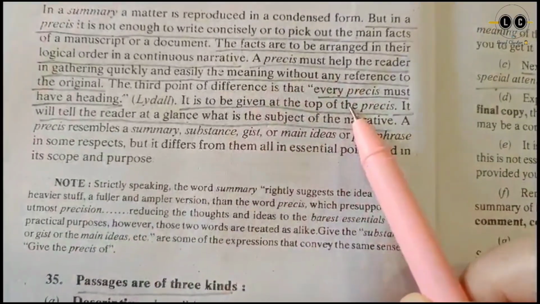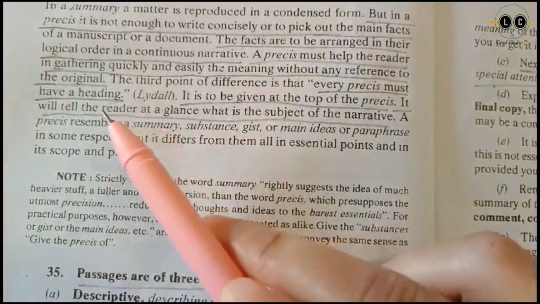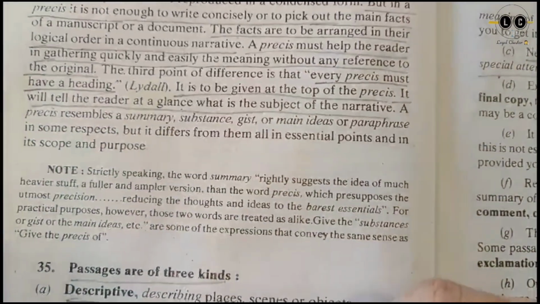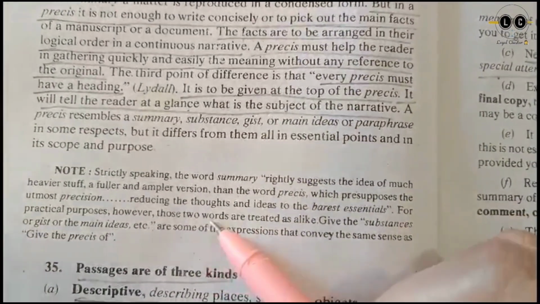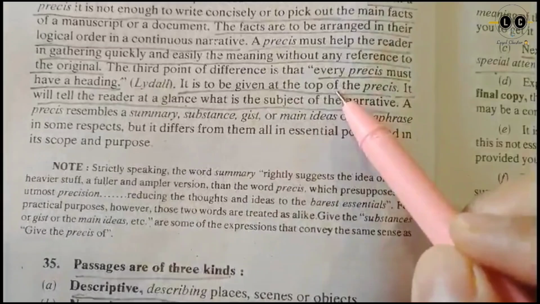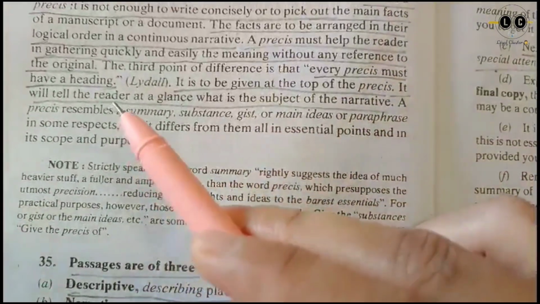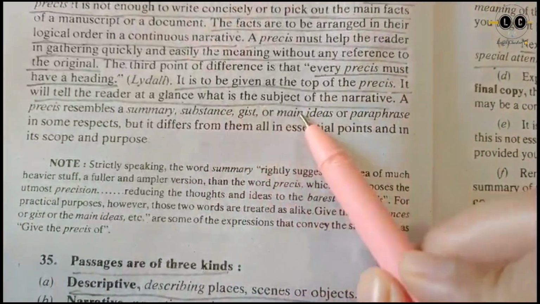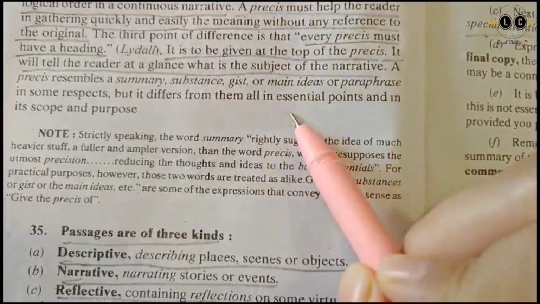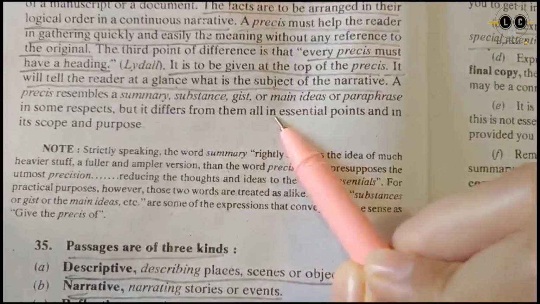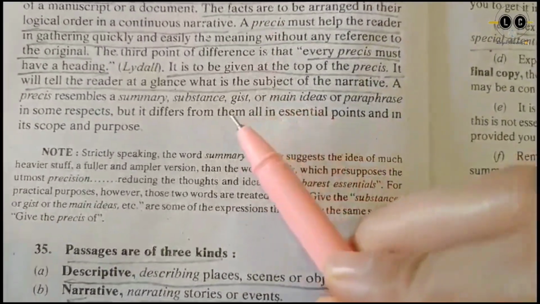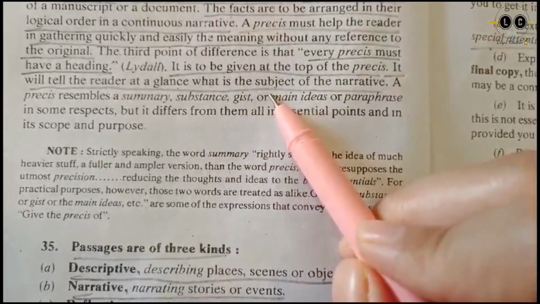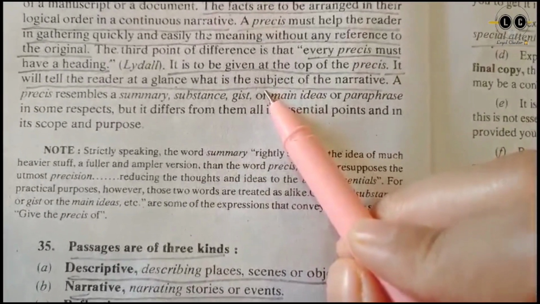Every précis must have a heading. Heading means a title, like we write a title while we write a story. In the same way, in a précis also you have to give a title, a heading. It is to be given at the top of the précis and it will tell the reader at a glance what the subject of the narrative is. The title should give an idea about the subject matter of the given paragraph or passage.